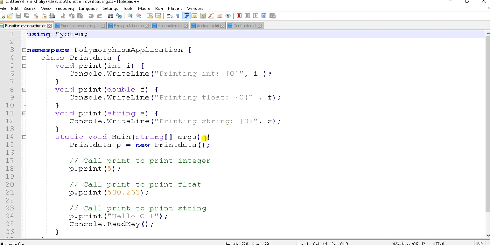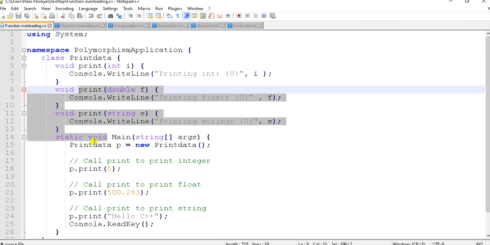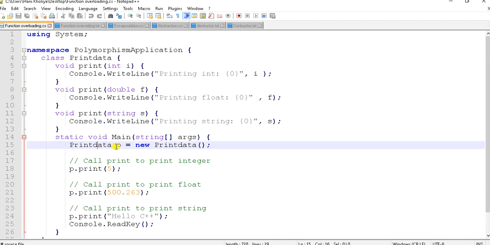Static void Main string args. This is the main function. Inside the main function we are creating an object for this class print data. This is the name of the class. p is equal to new print data, and p is the object.